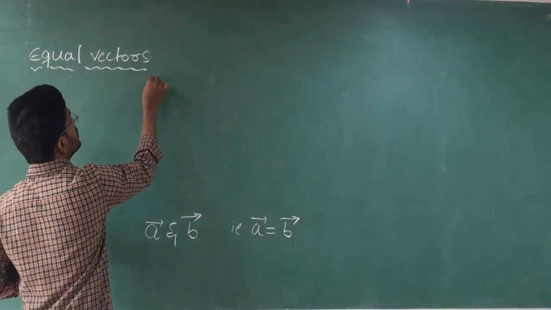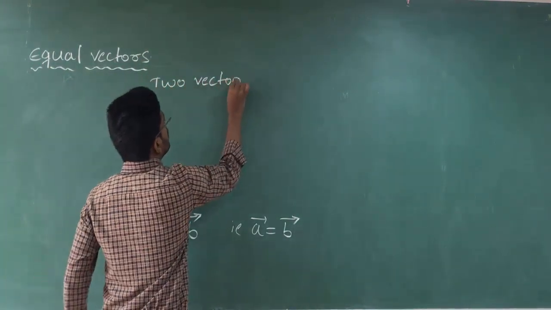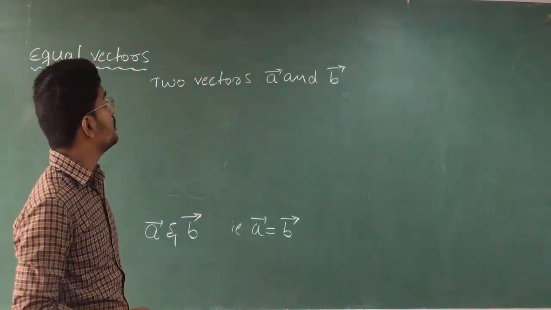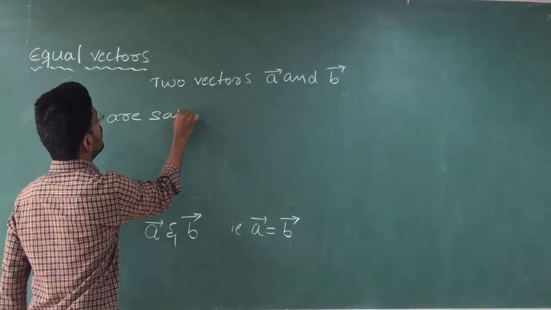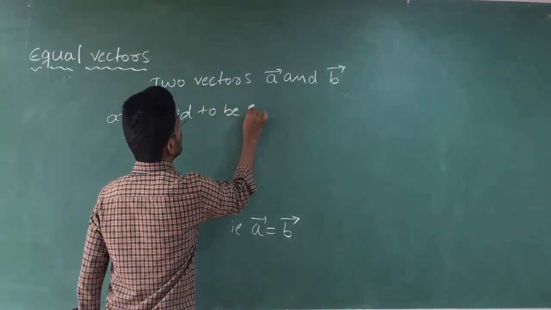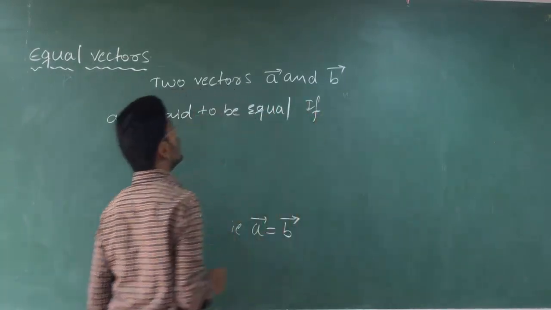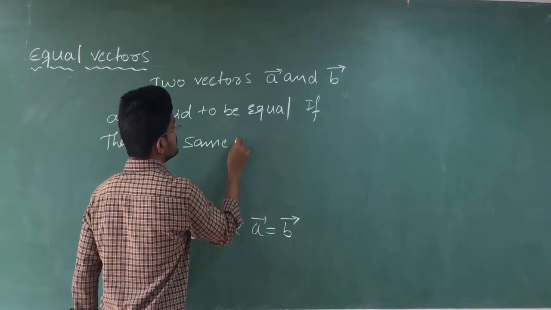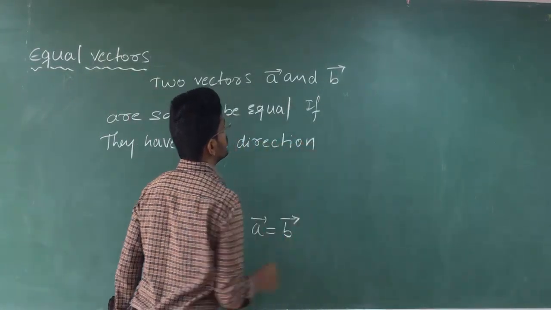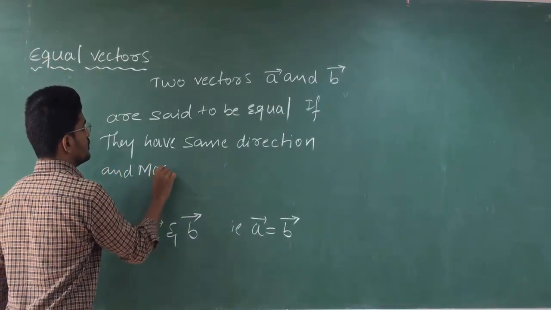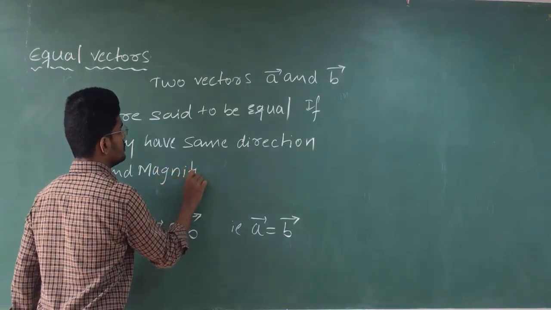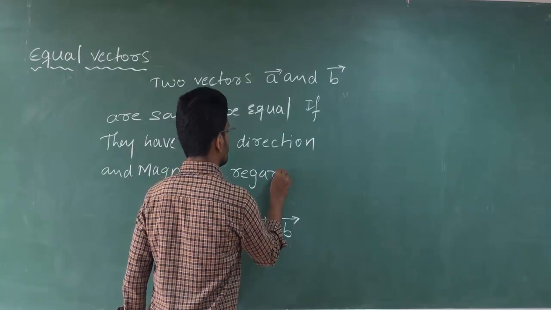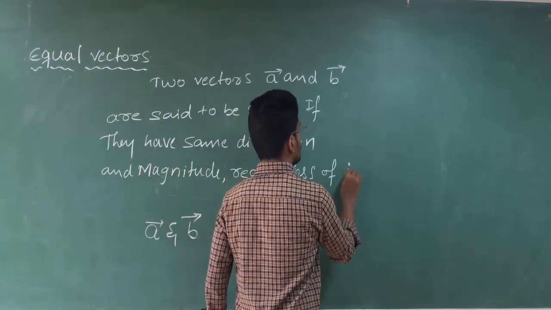Clear? So that is, two vectors, vector A and vector B, are said to be equal if they have the same direction and magnitude, regardless of initial point.